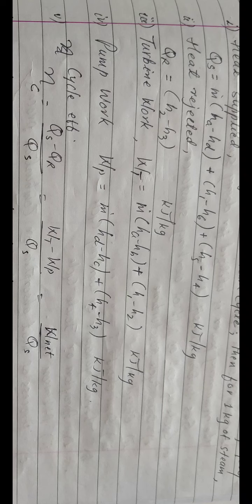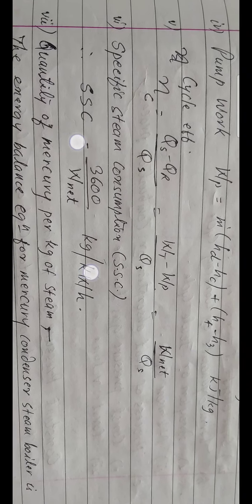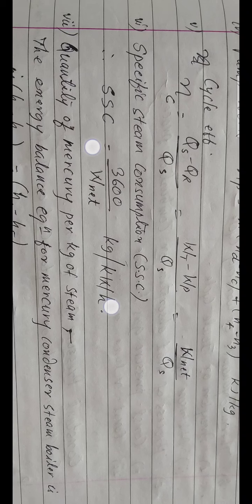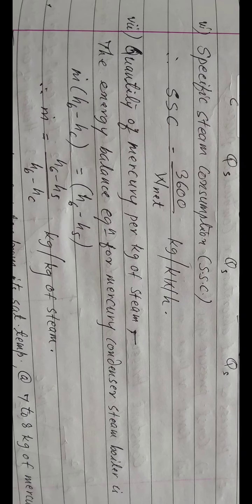Then important is the efficiency of the cycle, that is Qs minus Qr divided by Qs, or Wt minus Wp divided by Qs, or it can be written as W net divided by Qs. Then the specific steam consumption, also called SSC, that is 3600 divided by W net, and that is measured in kg per kilowatt hour.